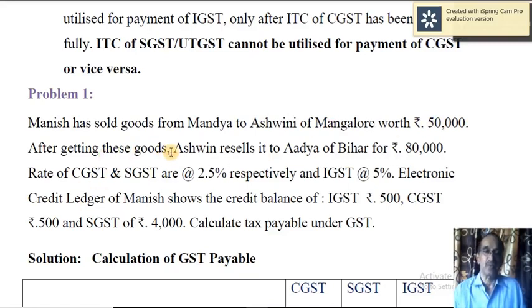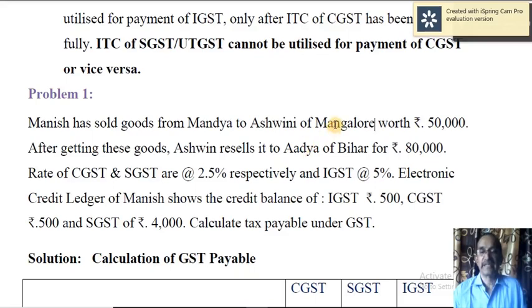After getting these goods, Ashwin resells them to Adya of Bihar. So this supply is interstate. Ashwin is from Mangalore, that is Karnataka, and Adya is from Bihar, and therefore that is interstate supply.